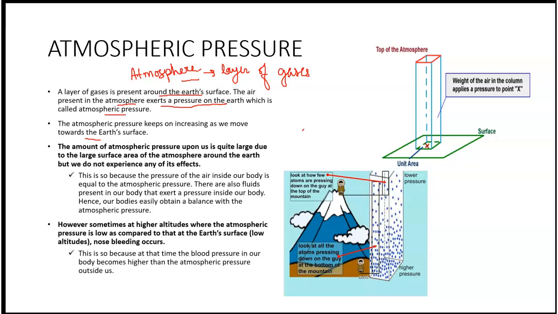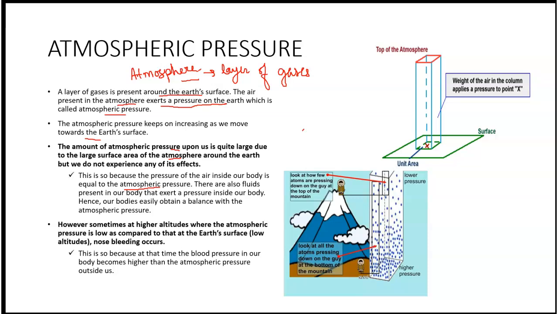The amount of atmospheric pressure upon us is quite large due to the large surface area of the atmosphere around the Earth. But we do not experience any of its effects. Why? This is so because the pressure of the air inside our body is equal to the atmospheric pressure.